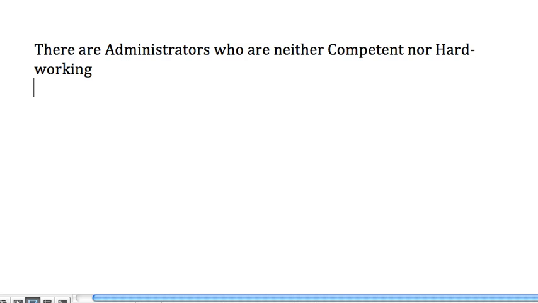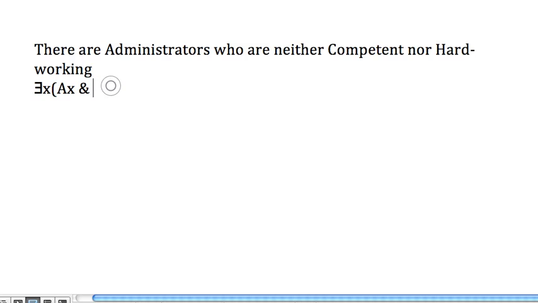It's a statement about administrators, and it says there exists at least one administrator that fits a particular description. So we've gotten ourselves started.